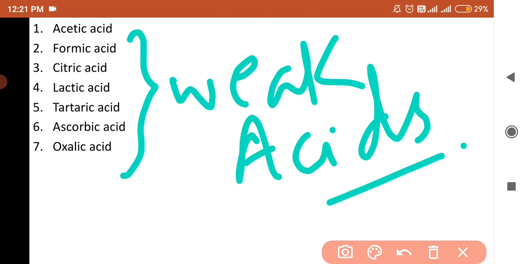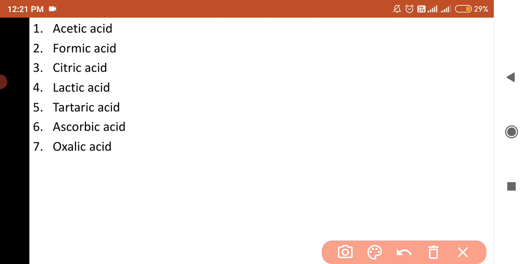Organic acids are generally weak acids. They are naturally occurring acids, found in various types of plants and animals.